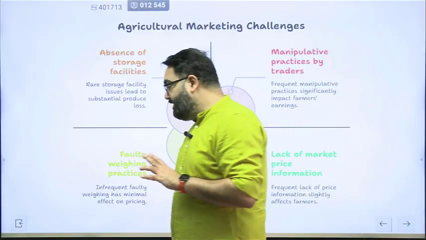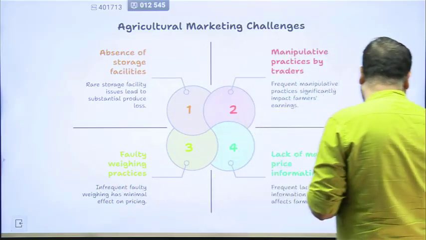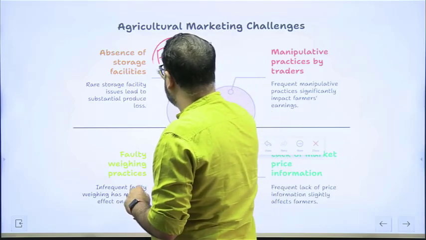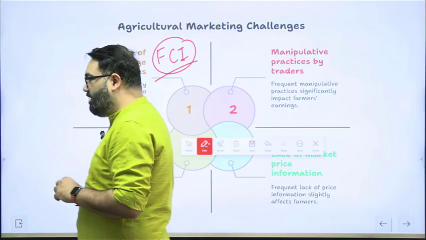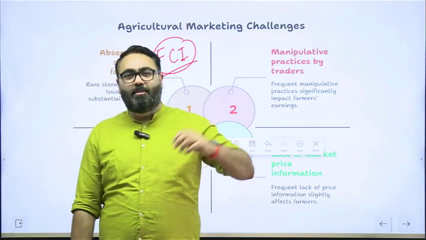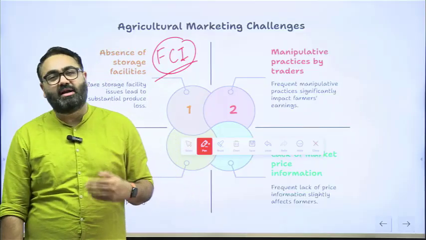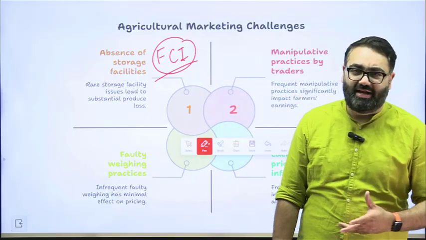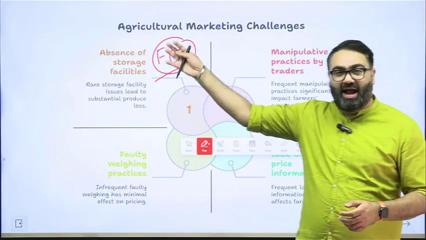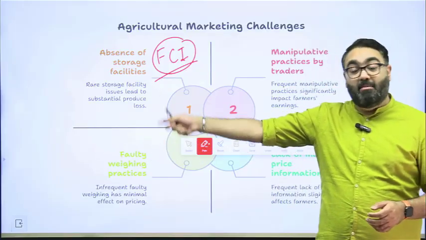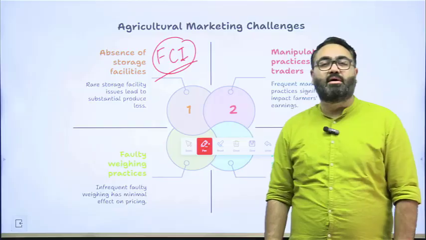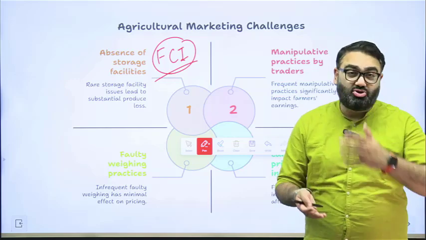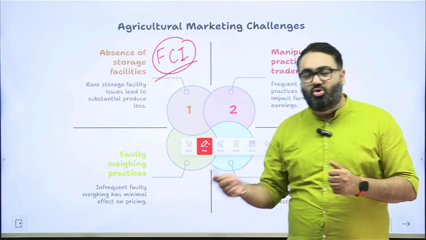The other part also is, if you have heard about FCI, that is Food Corporation of India. Food Corporation of India is a government agency that is responsible for procuring products from the farmers, mainly in the MSP regime. They store it and then they distribute it also in the form of PDS. The Food Corporation of India has a lot of storage facilities, a lot of godowns, but even their godowns are not enough in number. The Food Corporation of India itself has to keep a lot of produce outside the godowns.